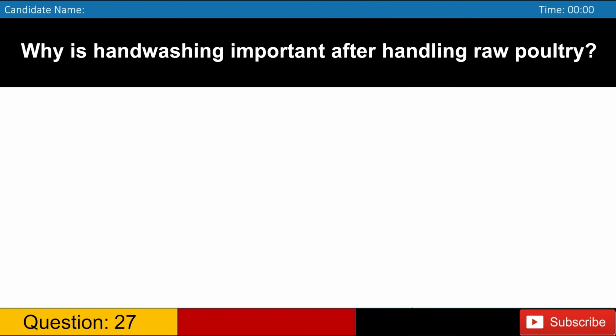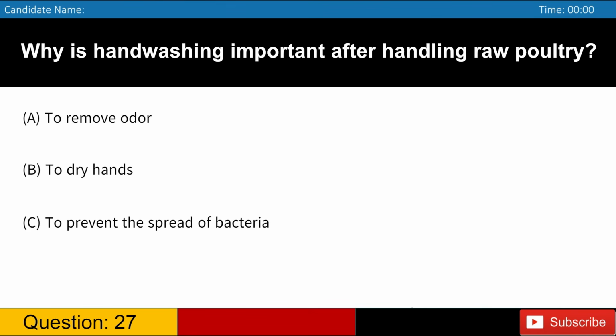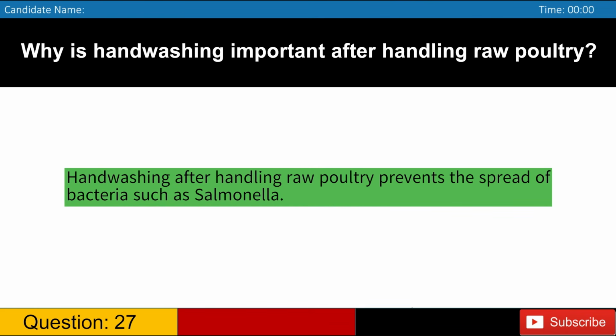Why is hand washing important after handling raw poultry? A. To remove odor. B. To dry hands. C. To prevent the spread of bacteria. D. To cool hands. Answer: C. Hand washing after handling raw poultry prevents the spread of bacteria such as Salmonella.